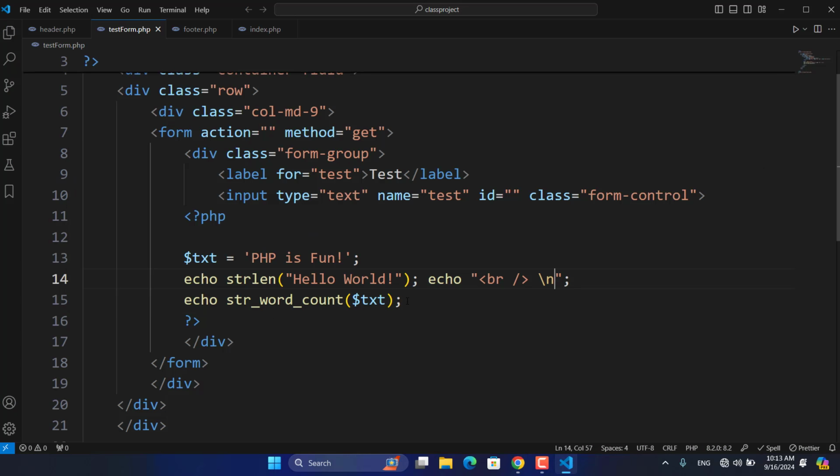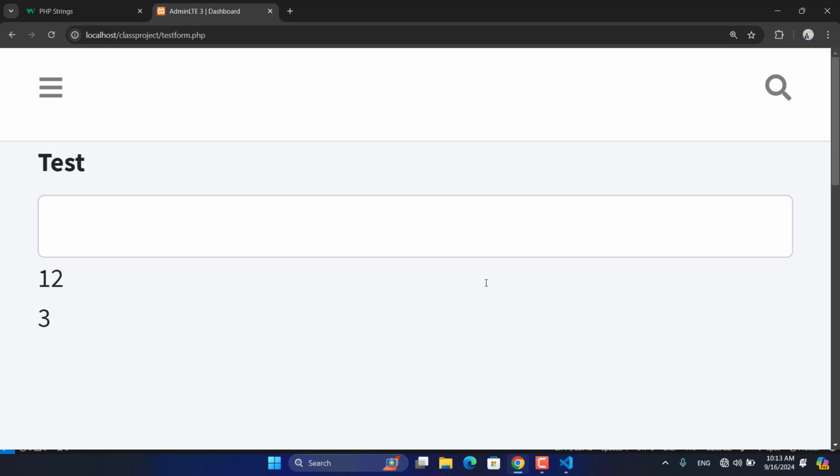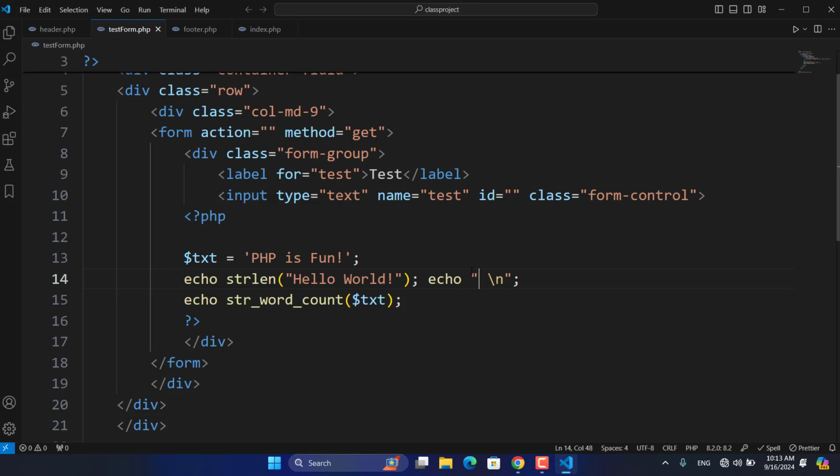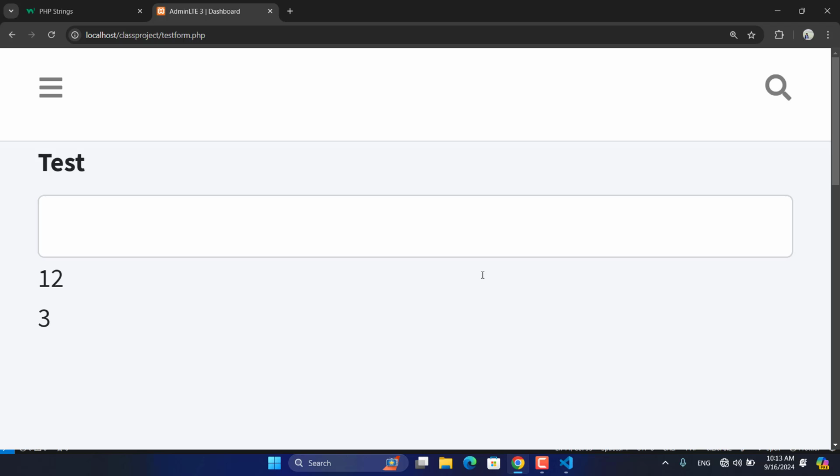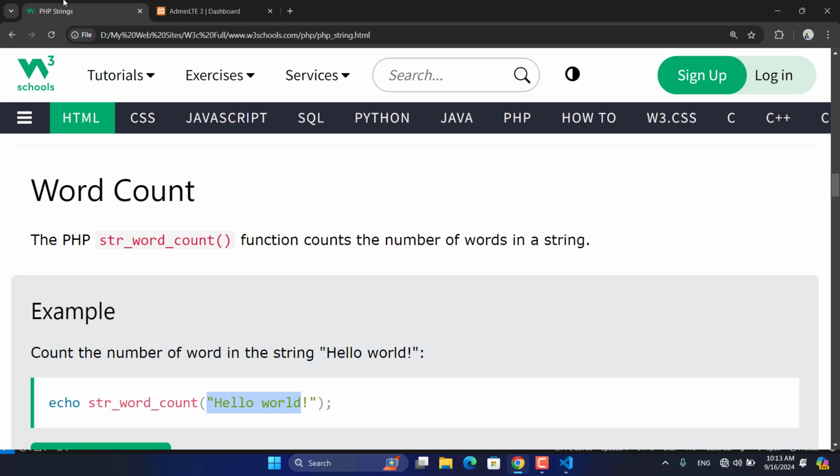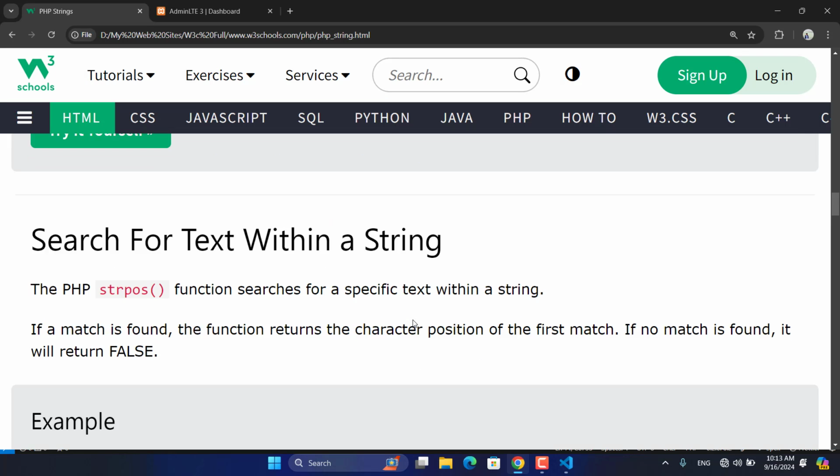The backslash n also generates a new line, but it's not working here, and I don't know why. You can use the br, the break line. But backslash n is a special character that generates a new line or acts like enter. I don't know why it's not working in this one.